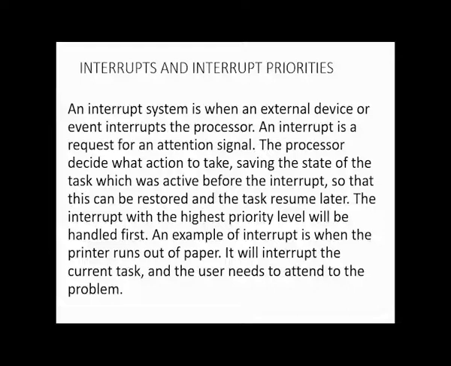Then you have to attend to it. It's either you cancel or you add paper so that it can continue printing. So as of that time, when the printer interrupts the processor, it will pause on what it's doing, attend to it, and continue. So you should be able to explain what an interrupt is and interrupt priorities. The priorities, what we mean is that if three or four devices interrupt the processor, which one is attended to first? The first interrupt is attended to first.